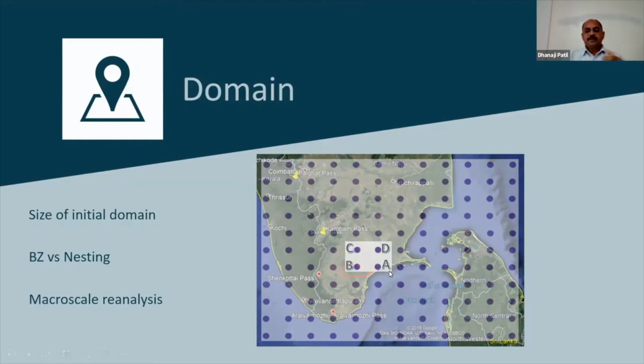Node point A might be a bit influenced by the east wind coming from the coast, and point D might be a bit influenced by the north wind which comes in November and December during the return monsoon.